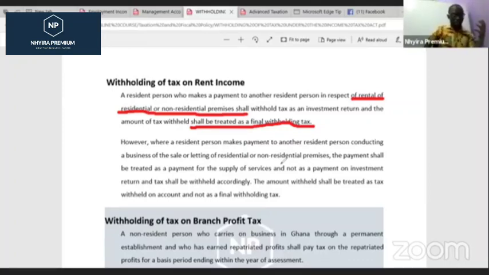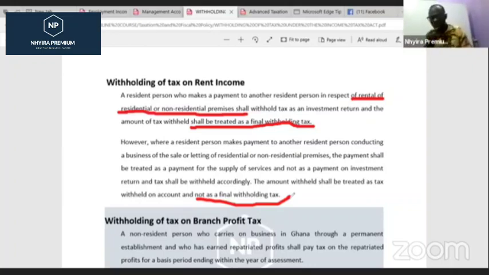Okay, we will withhold tax on the payment that we are giving them. Now, if we withhold tax on the payment that we are giving them, they won't treat it as a final account because that's a revenue to them. They will still include it in their income. So that kind of payment we give to them is not treated as what? A final tax, because they would be including everything again in their chargeable income for the year.